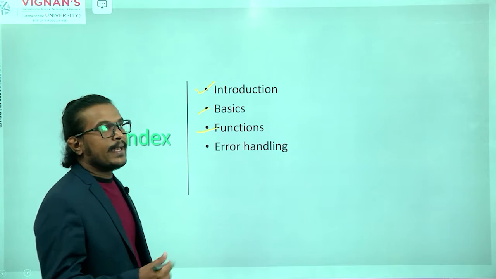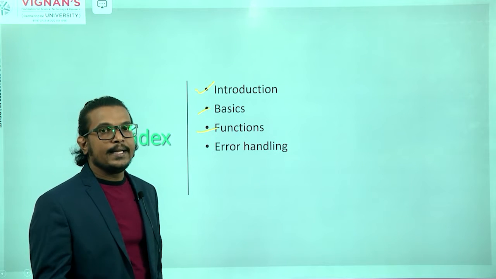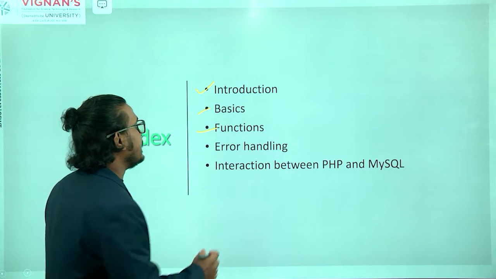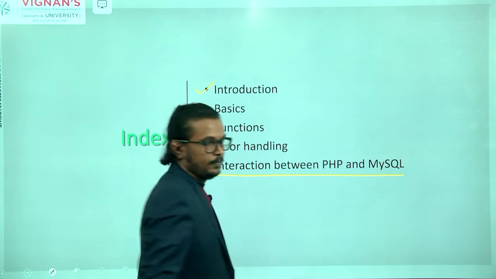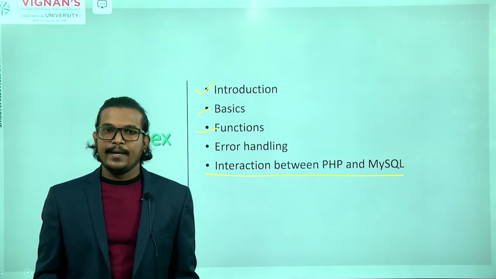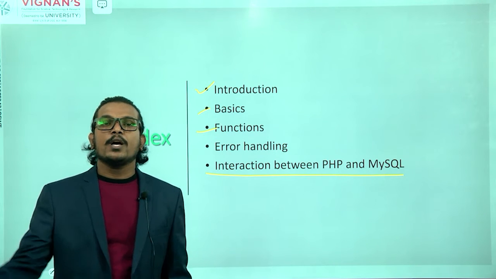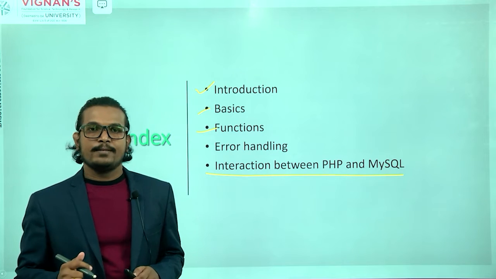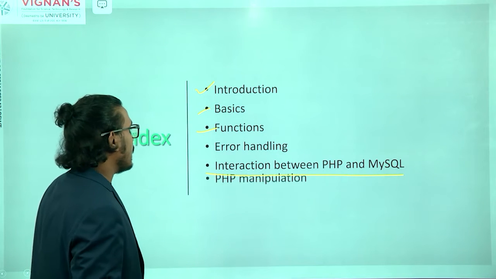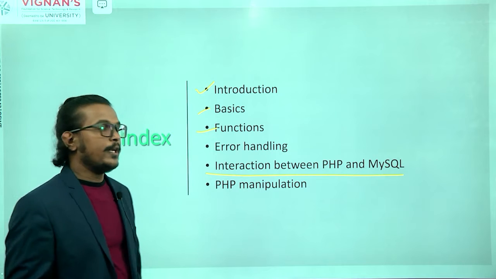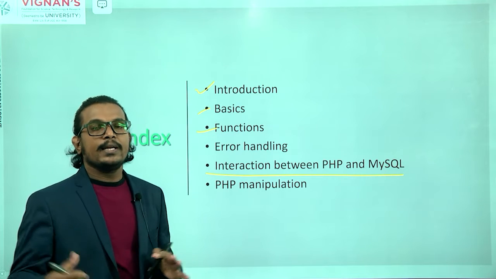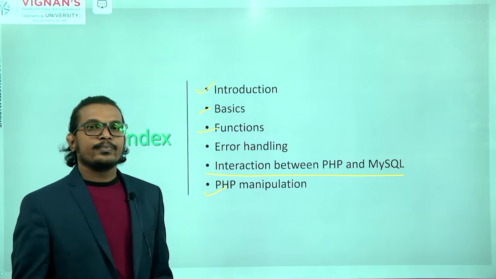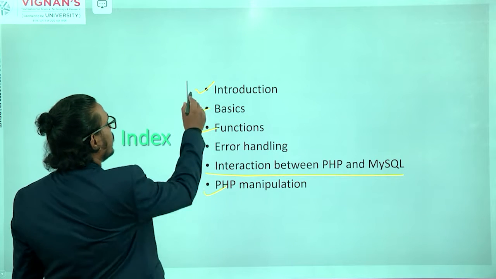Next we'll talk about error handling. If you are getting an error, how will you handle it with the help of PHP? Clear? Next, interaction between PHP and MySQL: how you are communicating with your database and manipulating the data in that MySQL database with the help of PHP. After that, PHP manipulations, where we do some updation and deletion. That is what we are talking about in this chapter.